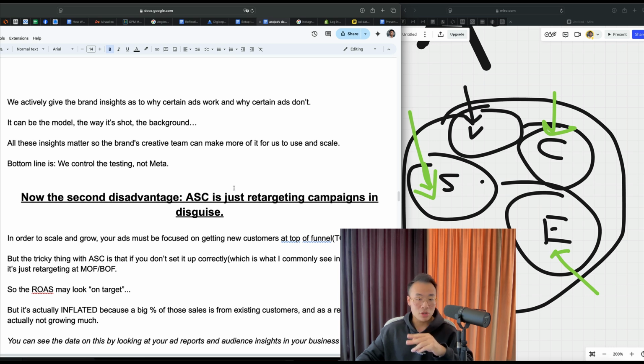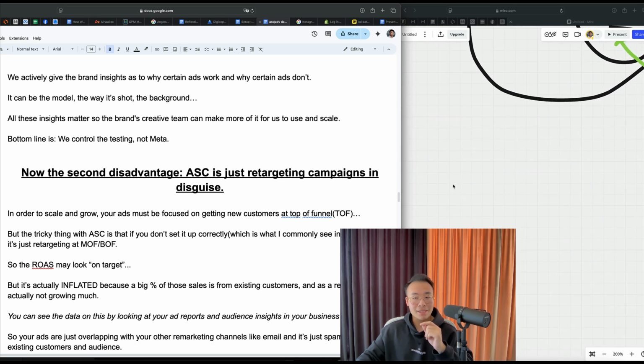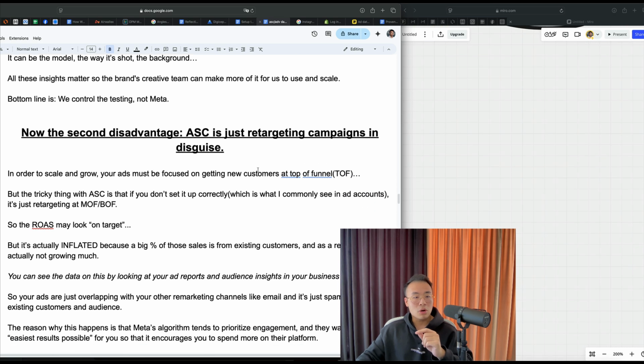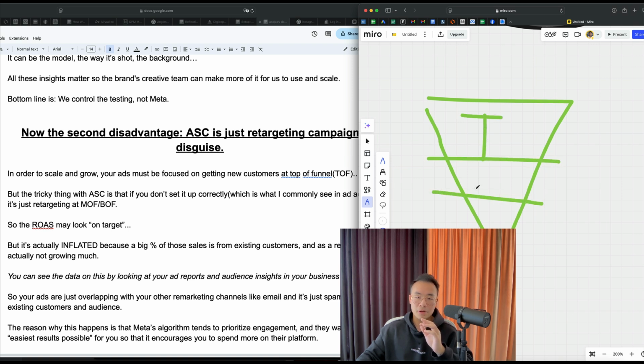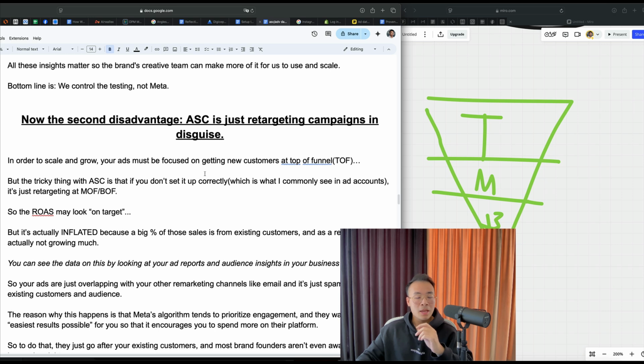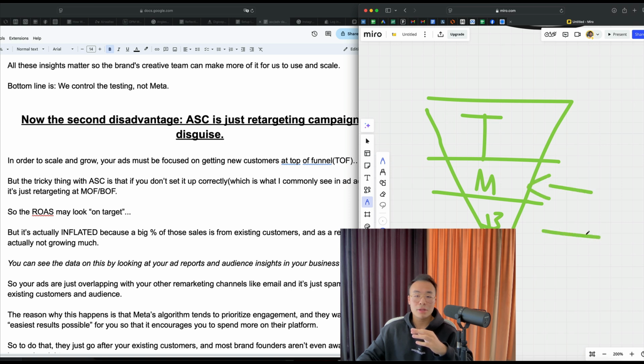Now the second disadvantage, ASC is just retargeting campaigns in disguise. In order to scale and grow, your ads must be focused on getting new customers at top of funnel. Here's top of funnel. Usually it's 3 parts. So there's top of funnel, there's middle, and the bottom, right? But the tricky thing with ASC is that if you don't set it up correctly, which is what I commonly see in ad accounts, it's just retargeting at the middle and the bottom of funnel. In case you guys need more context, to get new customers, you have to focus on the top. Middle and bottom is usually just remarketing, right?